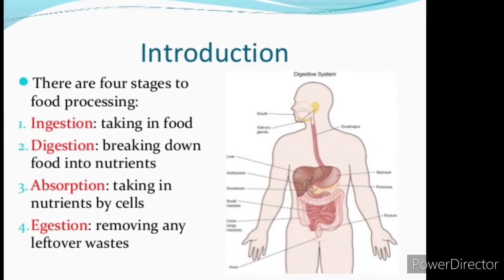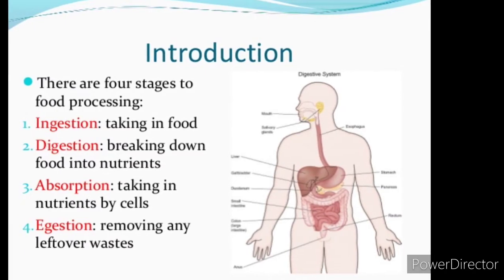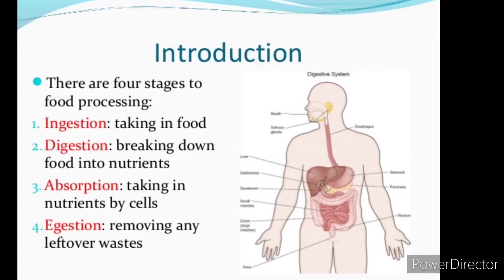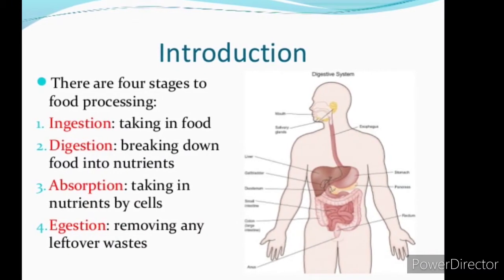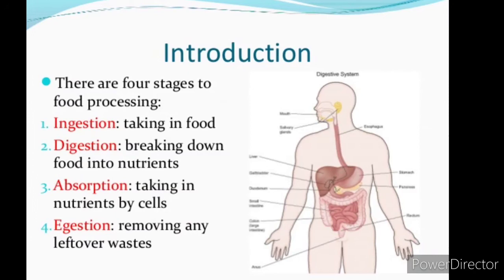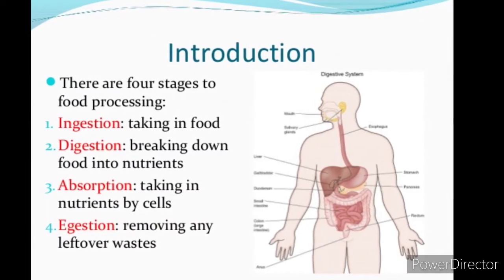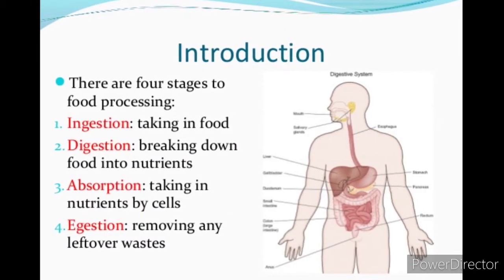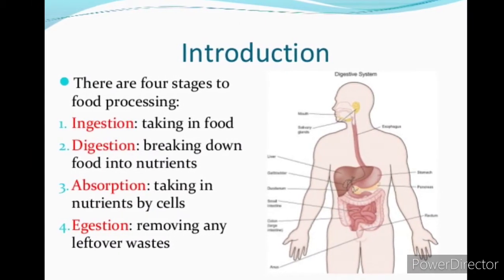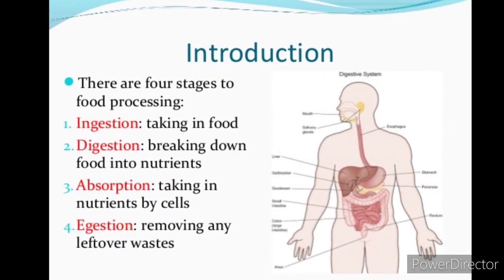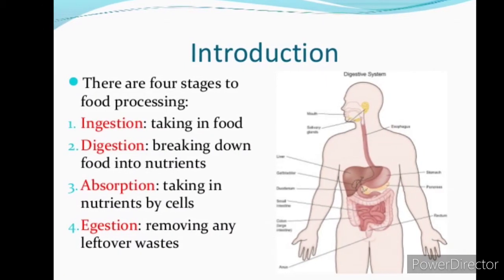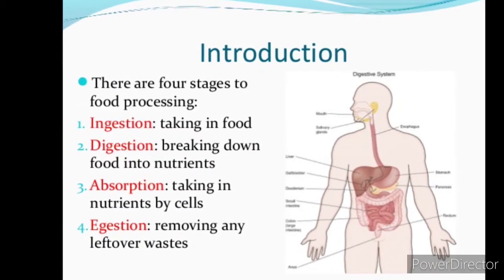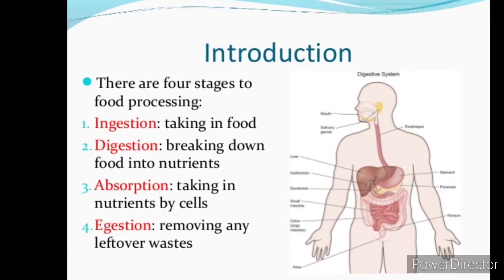There are four stages of food processing: ingestion, taking food into the mouth; digestion, breaking down food into nutrients; absorption, taking in nutrients; and elimination, removing any leftover waste materials, that is the defecation process. And here we have to know one thing: the food taken into the mouth, that is the ingestion process, is probably digested here. What helps to digest the food?